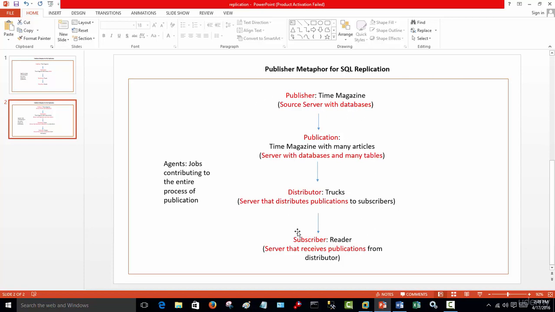Now, the architecture of this can become complicated, but I'm going to make it relatively simple so you understand the complex. My point being, you can have many publishers, many distributors, and many subscribers, but we're not going to get into that complexity here. I'm just going to be doing basically a one-to-one ratio at this point. As we talk about transactional replication, you'll understand how this works, and then we can work with the complexity later. So this is what SQL replication does.